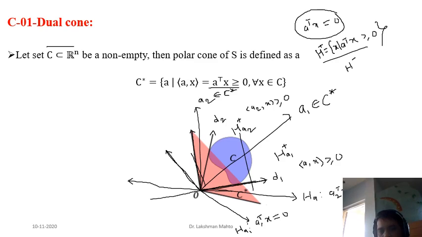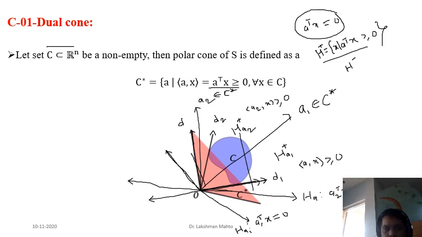That means the extreme direction of the given set C lies on this hyperplane. What would be the name of this one? Because D1 lies on the hyperplane whose normal vector is this one, I will give it a name related to D1.